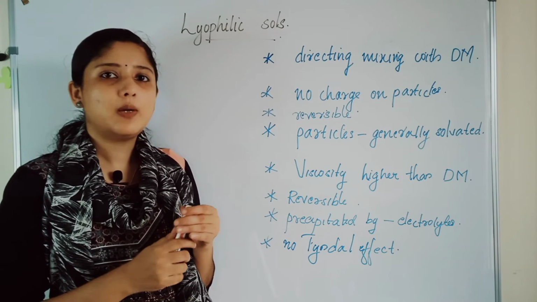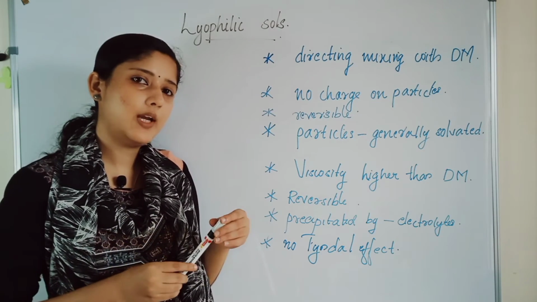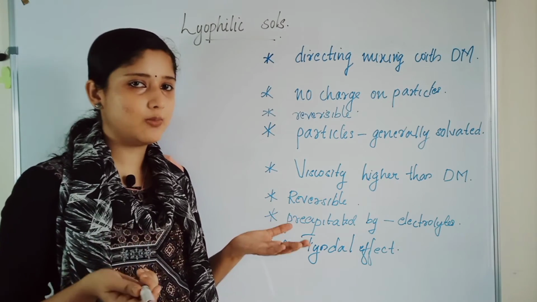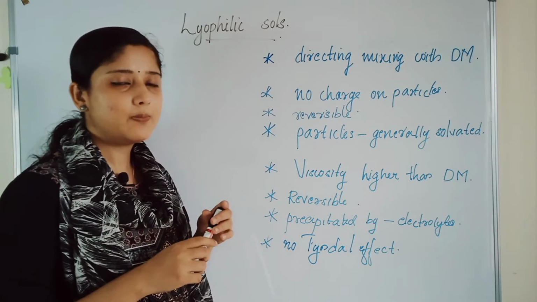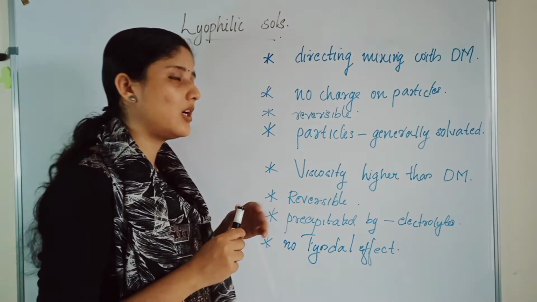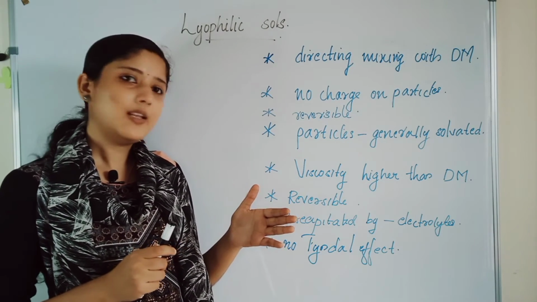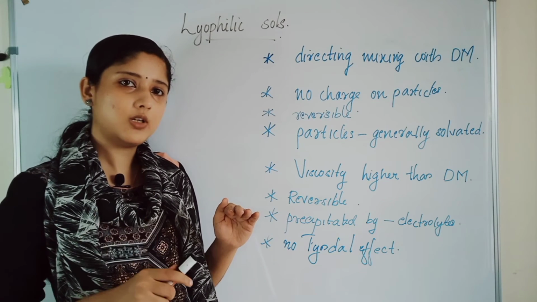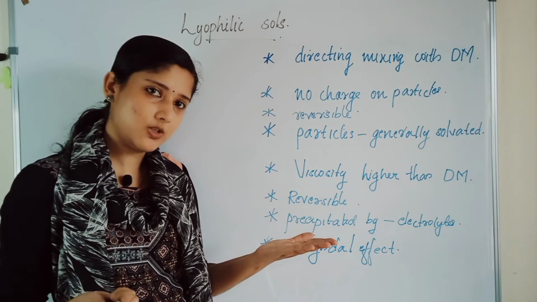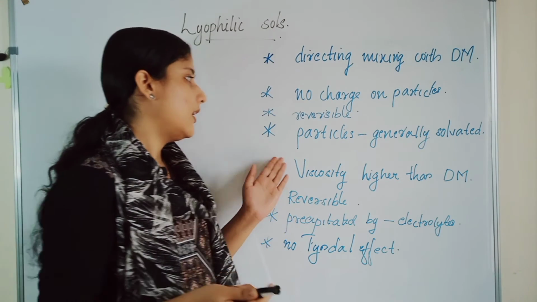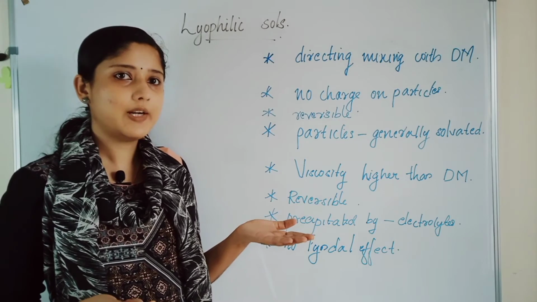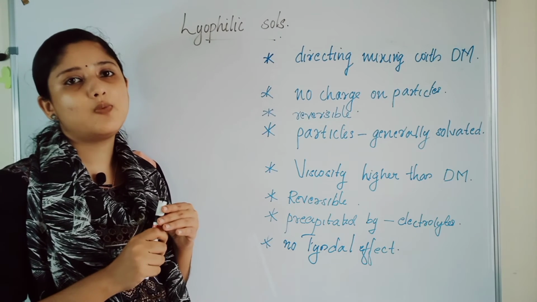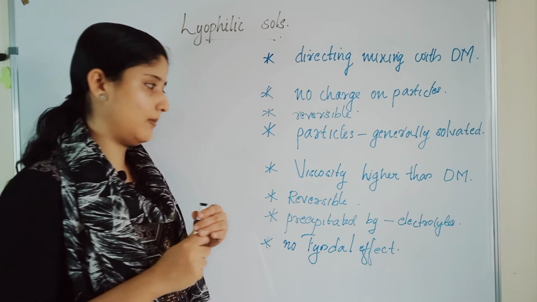What is first about their preparation? They can be prepared by direct mixing with the dispersion medium, when the dispersed phase can be directly mixed with the dispersion medium. Next, the particles will not have charge. And they are reversible. Means after the colloid is formed, they can be reversed into dispersed phase and dispersion medium. The particles are generally solvated, and the viscosity of the dispersed phase will be higher than that of the dispersion medium.